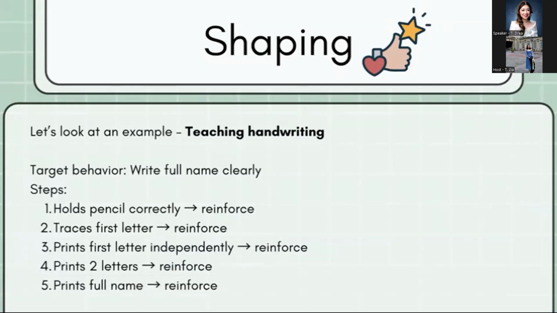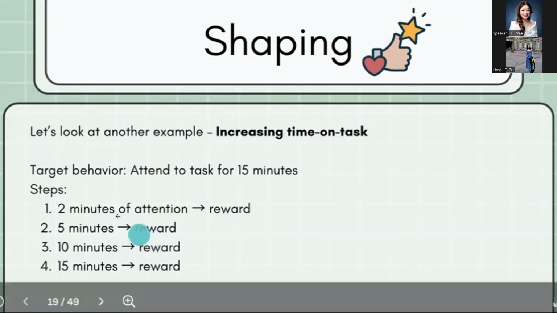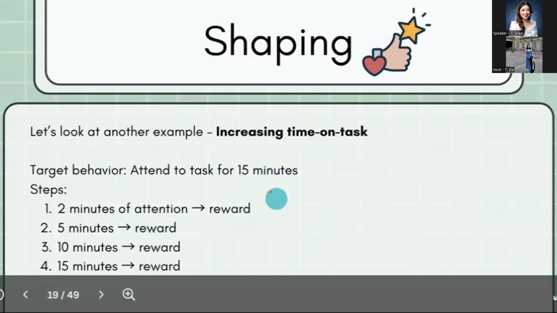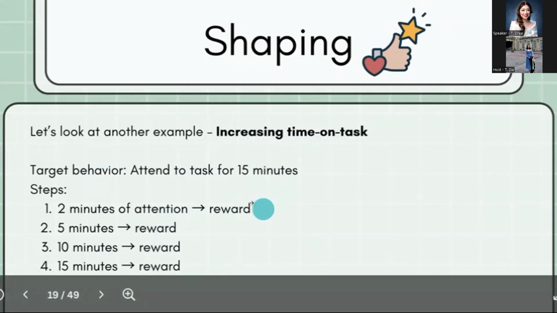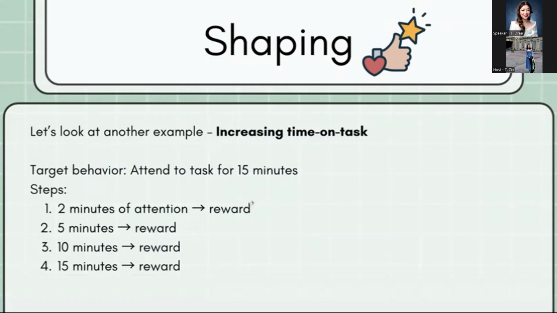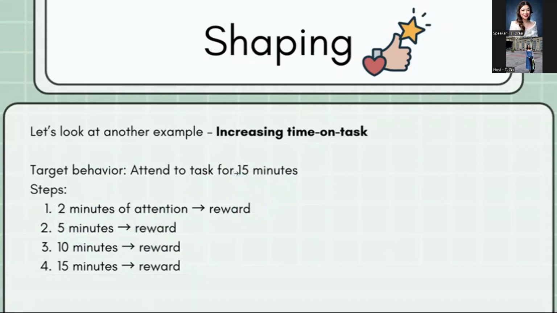That's how we do shaping. Another example is increasing time on task or attention. We want the child to have a longer attention span, so we can start with 2 minutes of focus. For example, if our goal is 15 minutes, we start with a 2-minute goal first. If they're able to reach 2 minutes of attention on the task, we give a reward. Then after that, 5 minutes, reward, 10 minutes, until we reach 15 minutes. We gradually increase expectations until the child can sustain attention for the full goal.